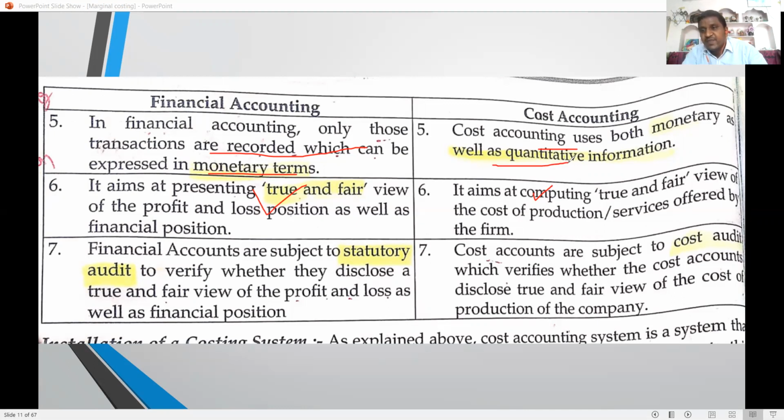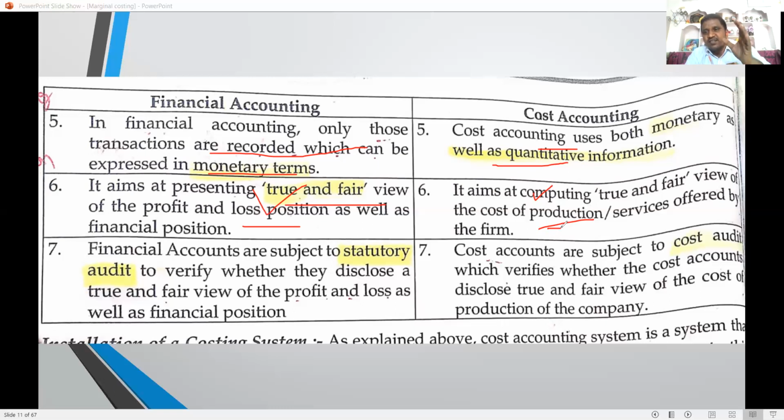But in cost accounting, units are recorded: 1000 units purchased or 1000 units produced, how much sales were made. So units as well as rupees are recorded in cost accounting. In financial accounting, the major emphasis is a true and fair view of the profit and loss account as well as the financial position, nothing but the balance sheet. In cost accounting, the emphasis is a true and fair view of the cost of production or services offered by the firm. So whether the cost of production is correct or not is the major emphasis.